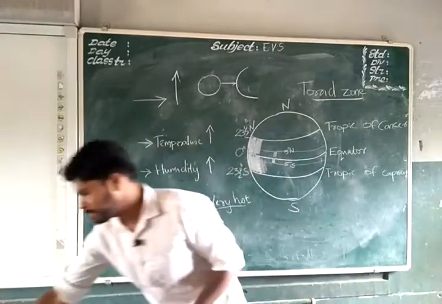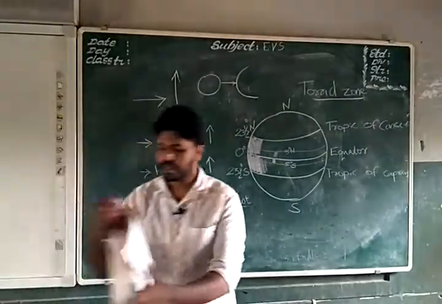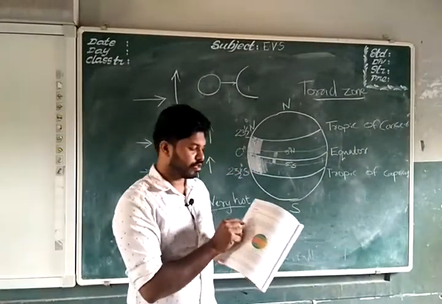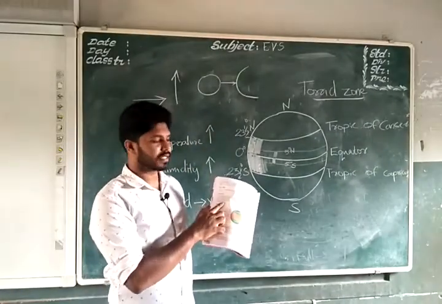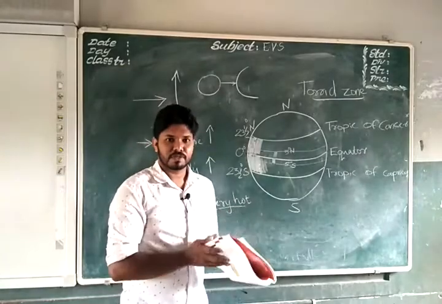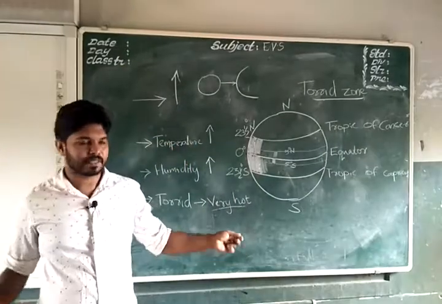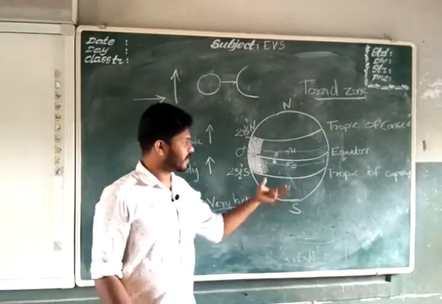So now today you have to read this portion from the first up to this torrid zone. Okay, hope you have understood this section. This section is very easy, it's not like yesterday's one, it's very easy.